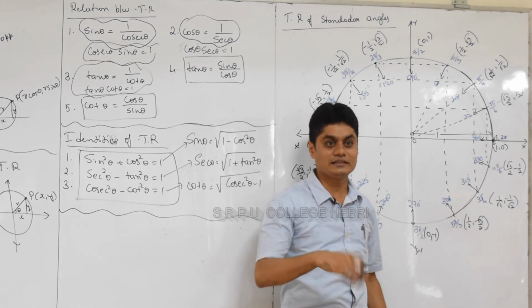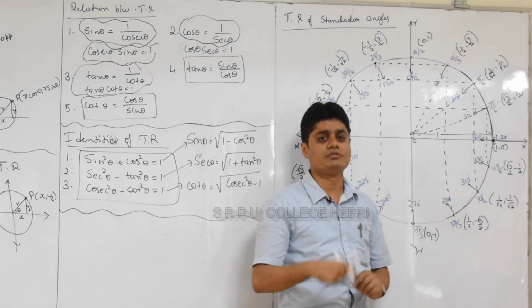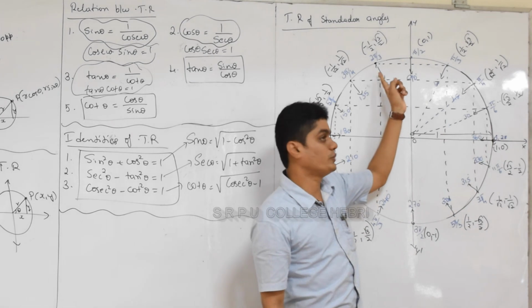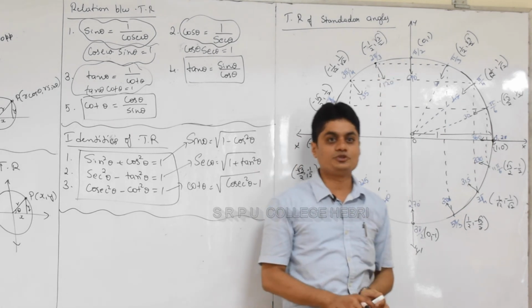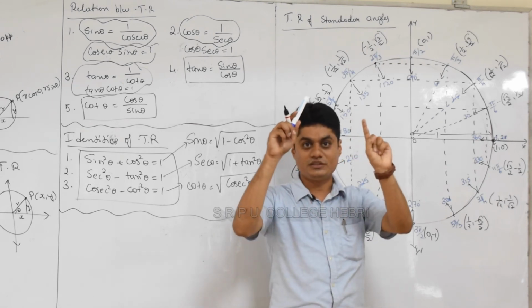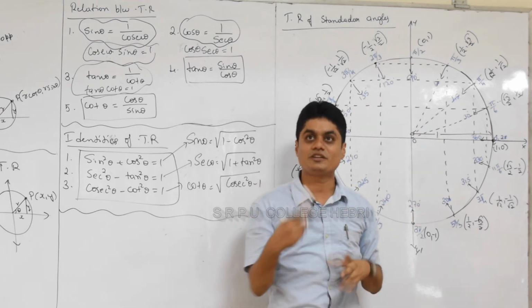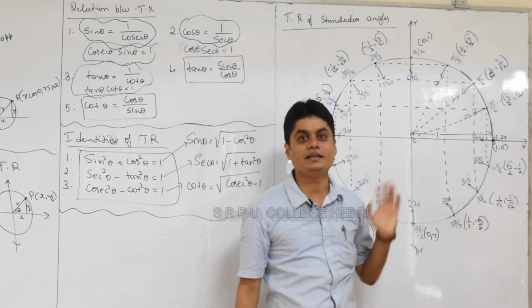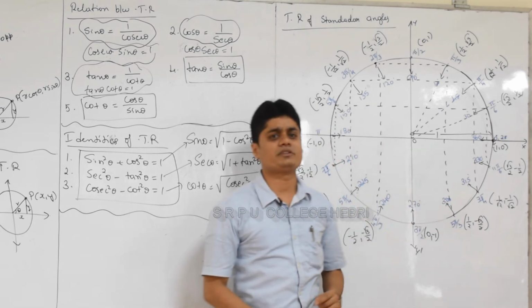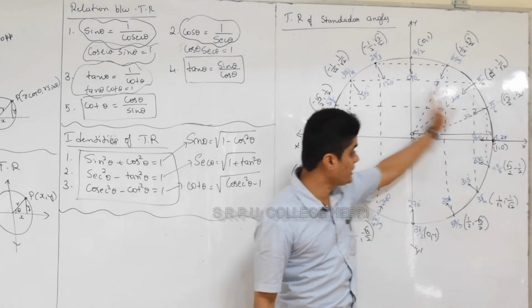So practice. If you write this diagram and practice 2-3 times, you will directly move to that position where you will get trigonometric ratios of any big angle. 360 plus 120 is 480. Suppose you want to find out cos of 480. 360 plus 120, and the second quadrant first position. So it is minus half comma root 3 by 2. Recall it, and the answer comes. What is cos of 480 degree? Minus half. So practice is needed, but if you practice this diagram you can write trigonometric ratios of any big angle, not just standard angles.